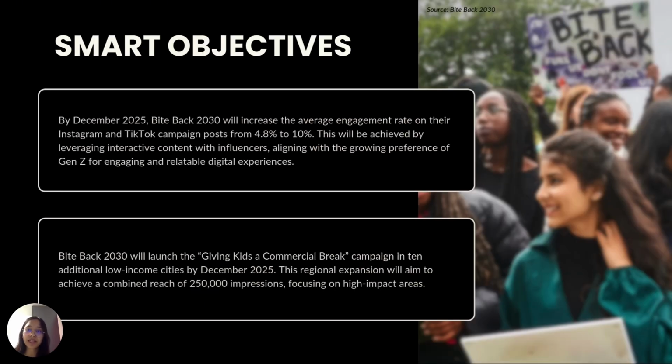With these factors in mind, we've set the following SMART objectives for the campaign, as you can read on the screen. So the first one is about increasing the average engagement rate, and the second one is about launching the billboard campaign in 10 additional low-income cities.